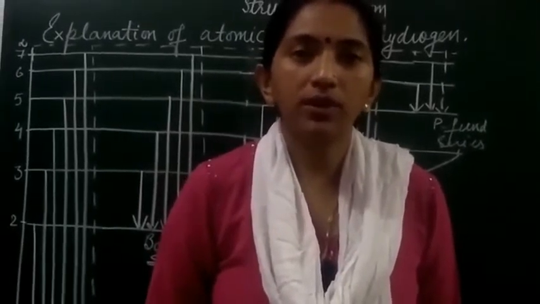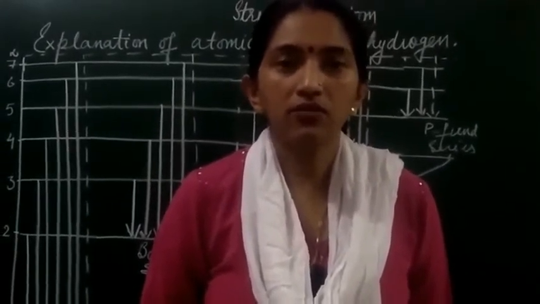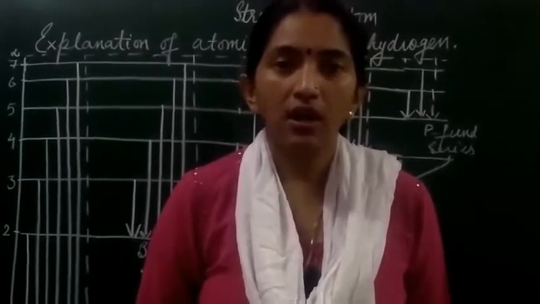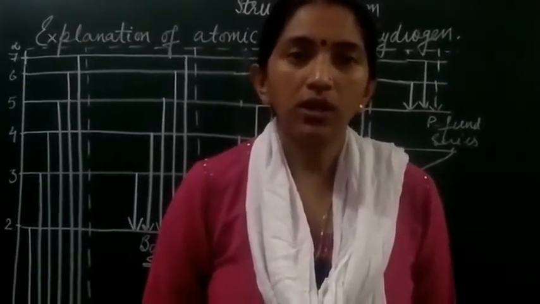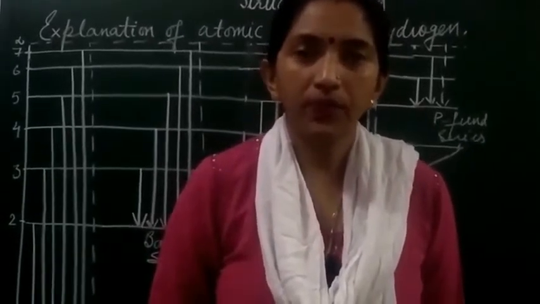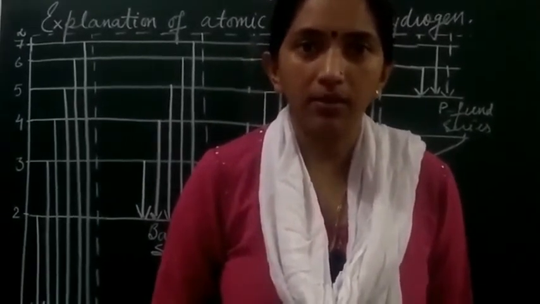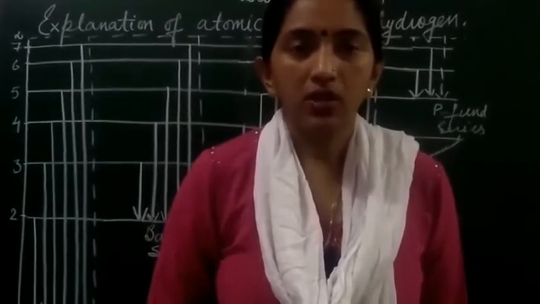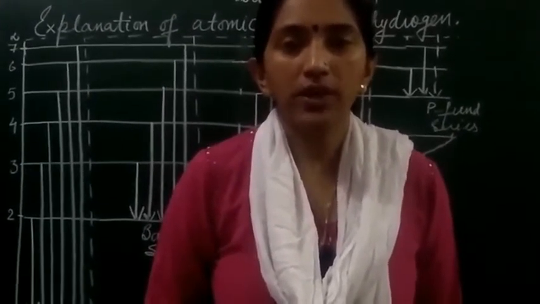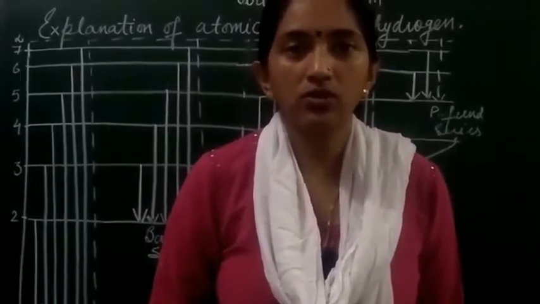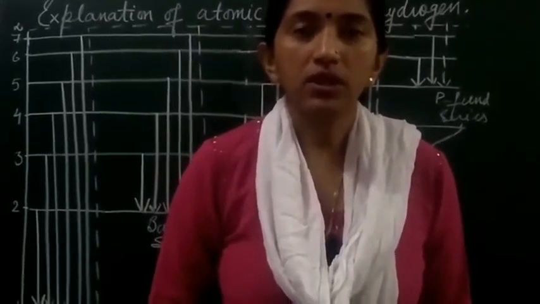Whenever radiation falls from an external source, or it has been heated or the temperature has been increased, the electron will absorb that energy and get excited. It will become unstable. Students, you have to keep this in mind: the excited state is always unstable. So it is going to rise up to the higher shell.